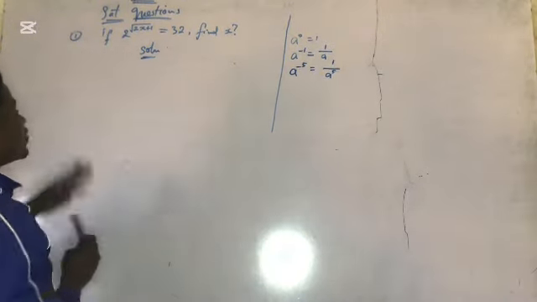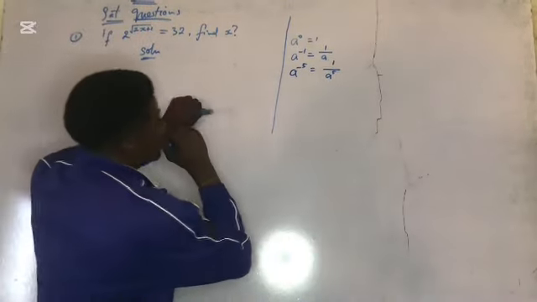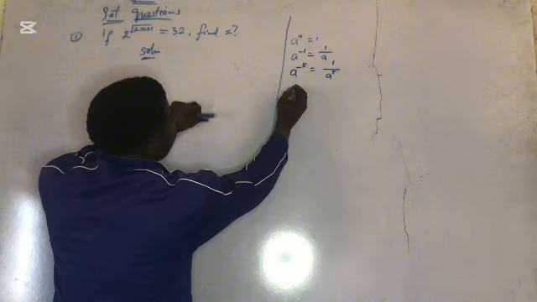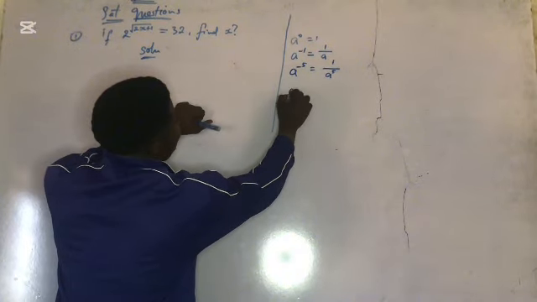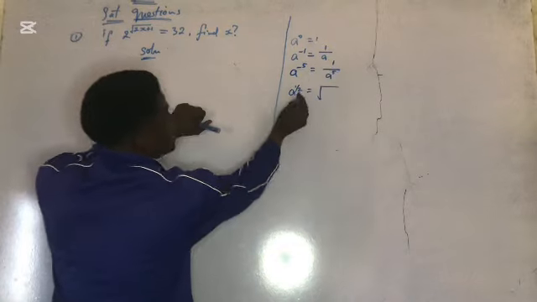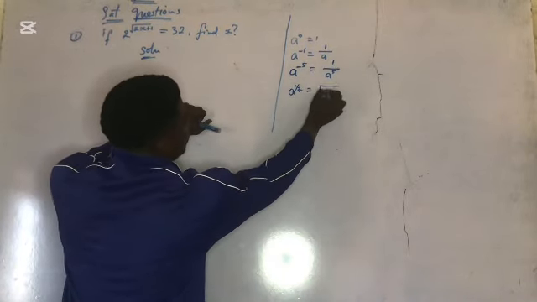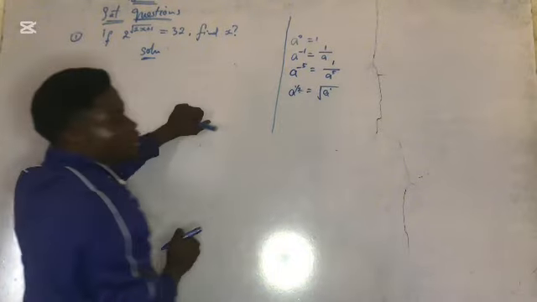Okay, let's take this question. We have so many laws, we don't get time to state everything here. Also, remember, don't forget this one again. If you have a raised to power 1 over 2, you see the same thing as what? The square root. The denominator is used to form the roots. The square root of what? The base, A raised to power what? 1, the numerator. See that?